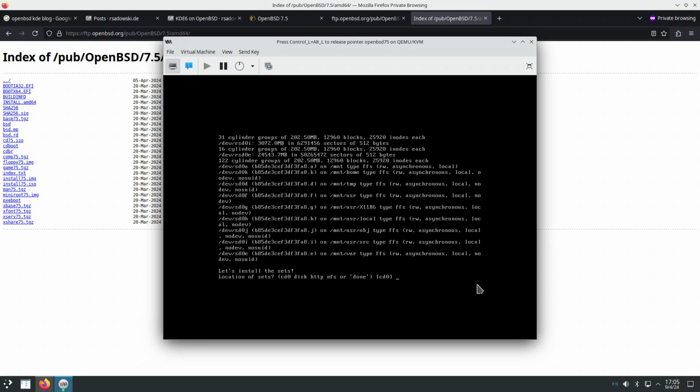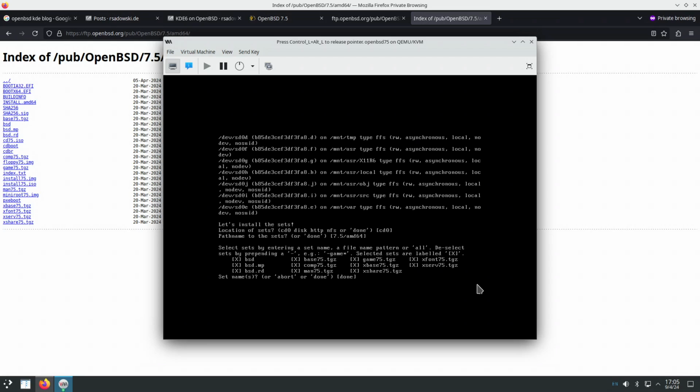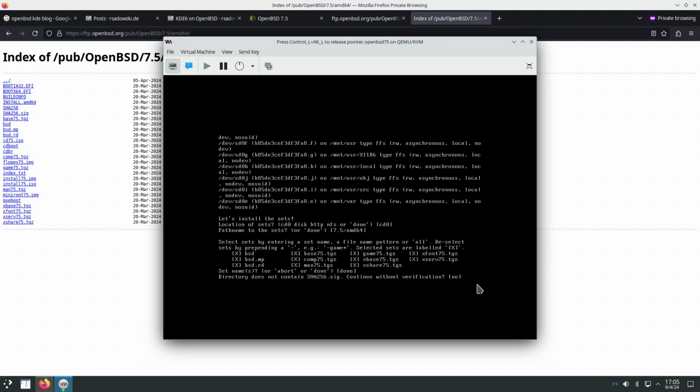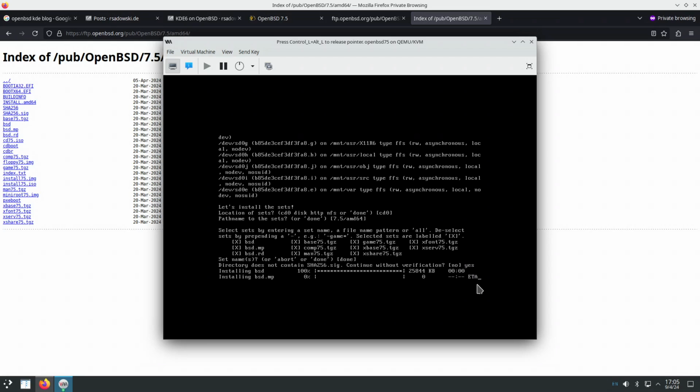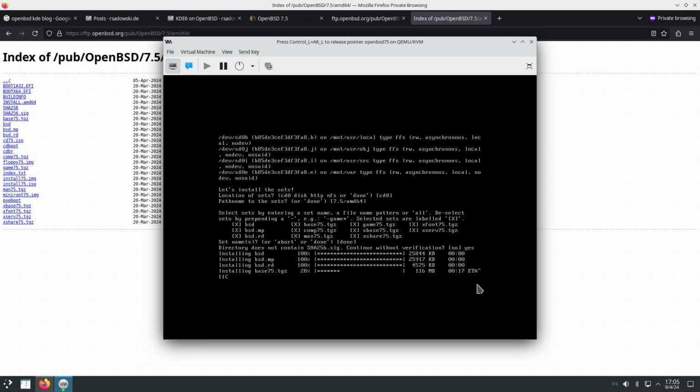Where are the sets on the CD? We install all of the sets. Continue without verification. It's installing the sets.